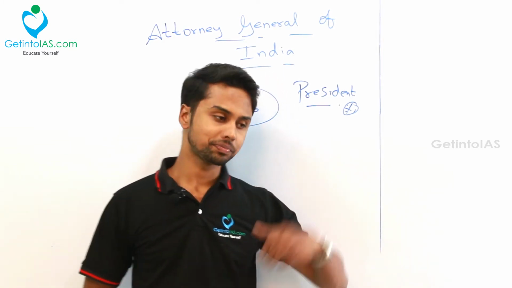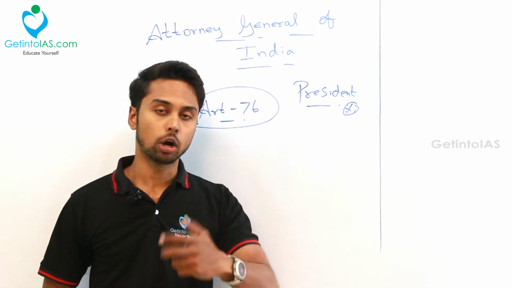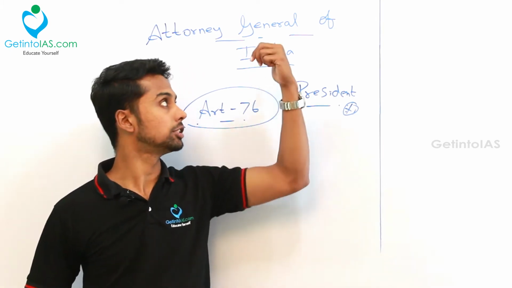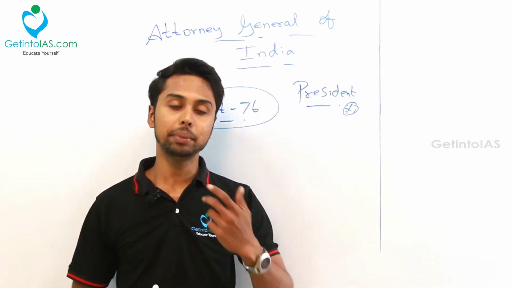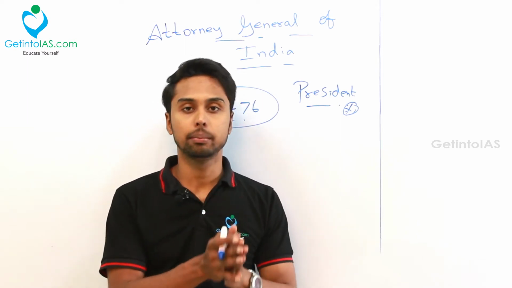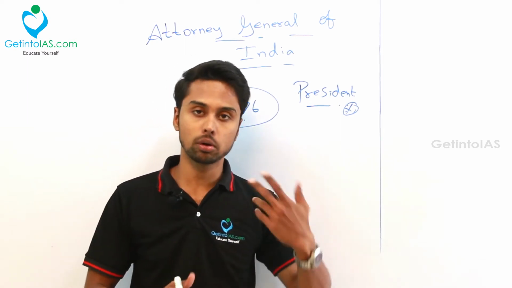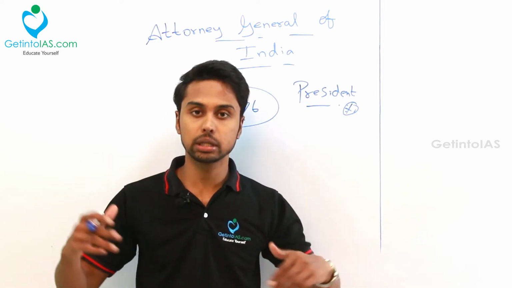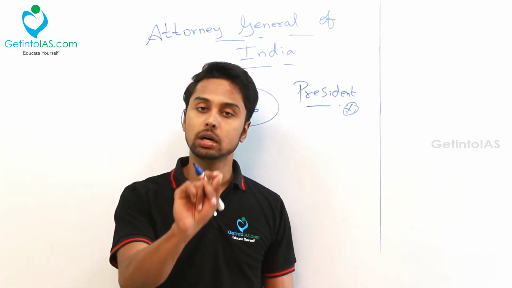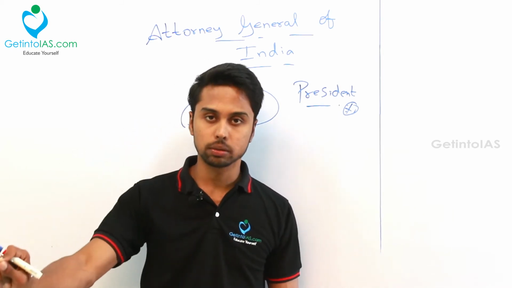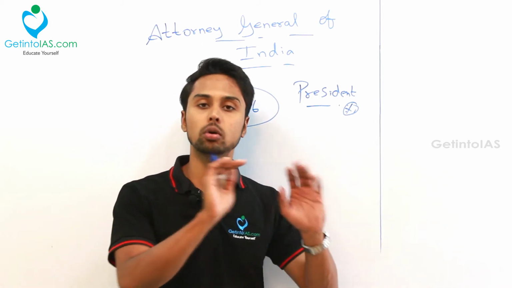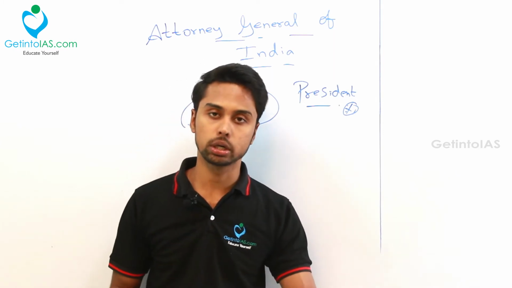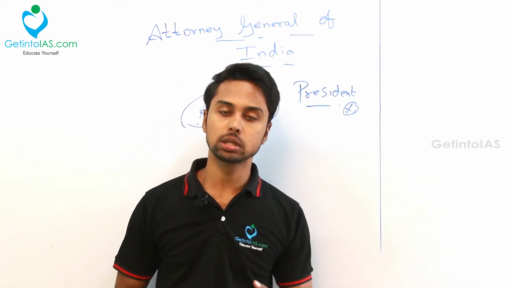That is one clarity. Next, about the powers. One of the powers given to this Attorney General is that he can go to the Parliament. He can sit in the Parliament. He can go to Lok Sabha, Rajya Sabha, whichever. He can join the proceedings and all, but without the right to vote. He cannot vote in Lok Sabha or Rajya Sabha, but he can go there and see the proceedings. Okay, that's one of the powers given to this Attorney General of India.